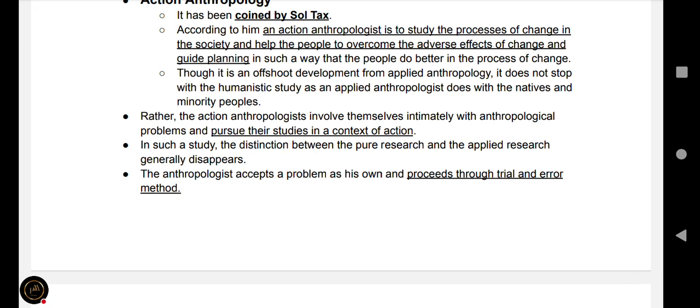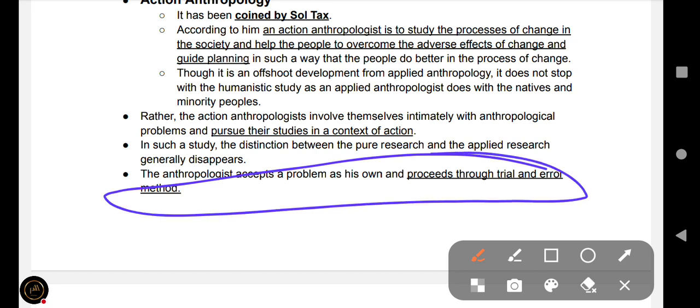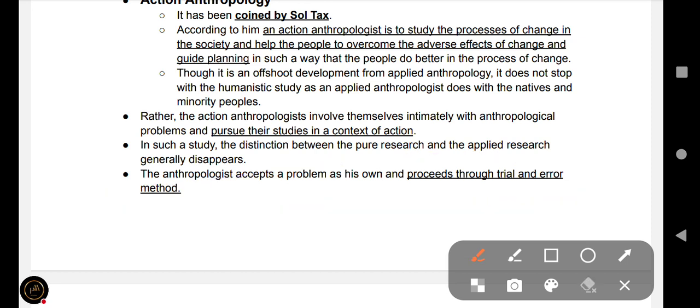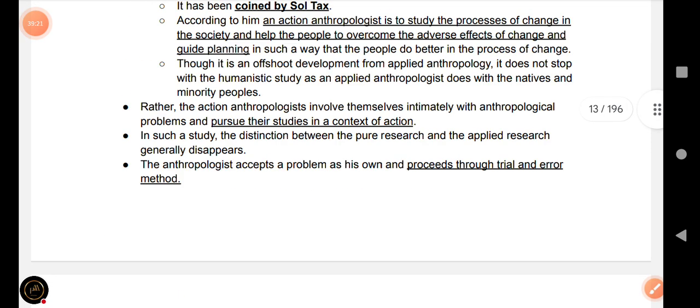The anthropologist accepts a problem as his own and proceeds through the trial and error method. So anthropology works on the basis of trial and error, which is more involved in the physical form, with primary as well as secondary source information, such as a data-driven process. So here this chapter is completed.